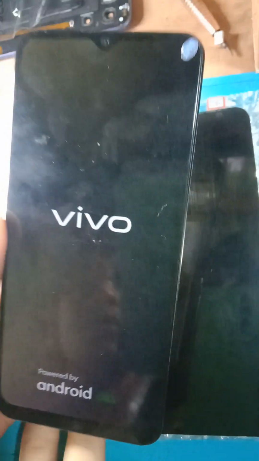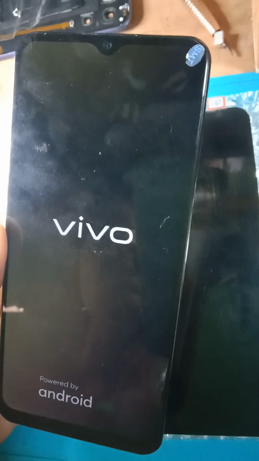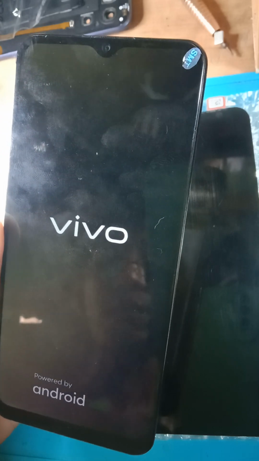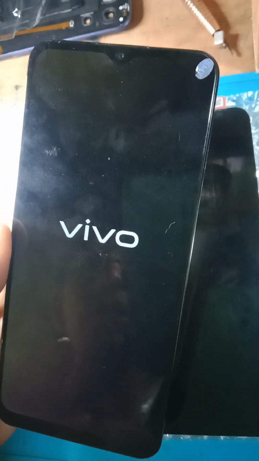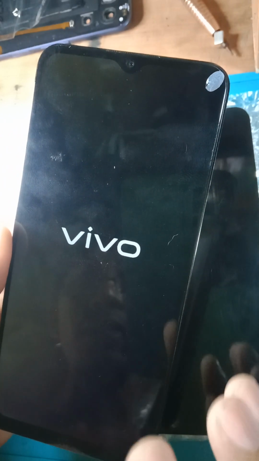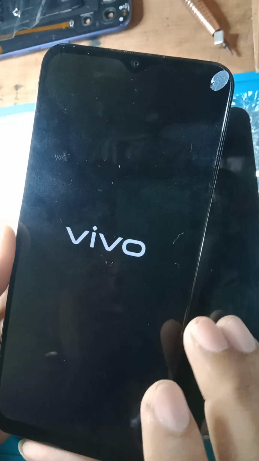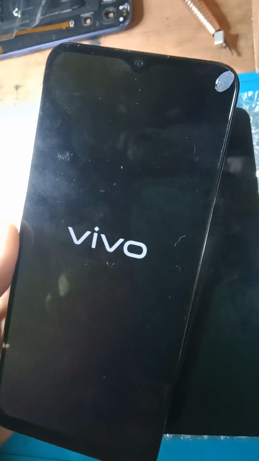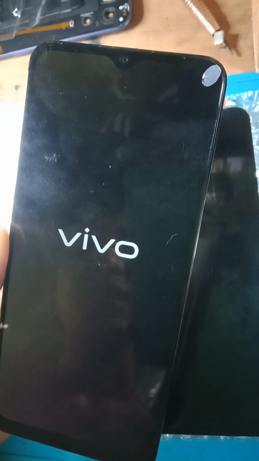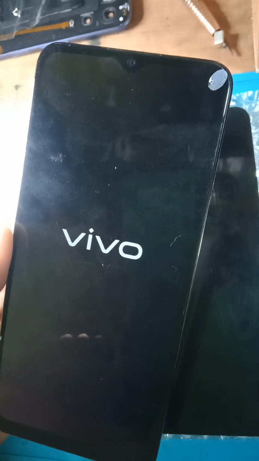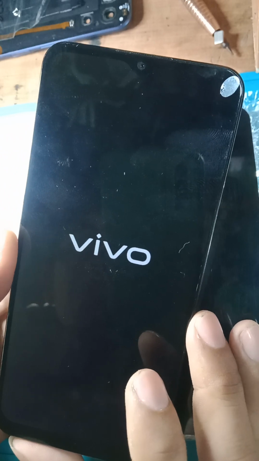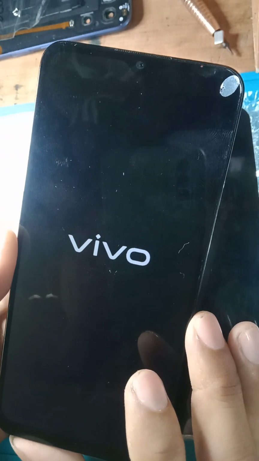So with regards to display, my old LCD is displaying. So no problem. But of course, this LCD is defective. My old LCD is defective. Ghost touch issue. That's why I tried to change it. I tried to buy a new one since this LCD of mine is defective. It has ghost touch.